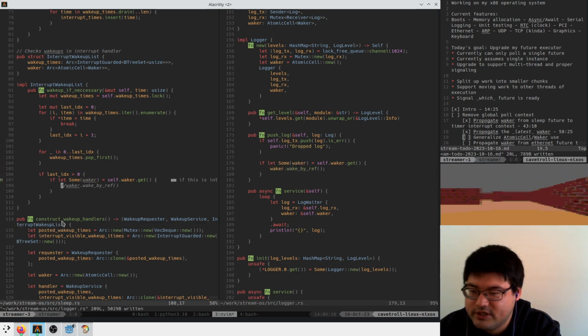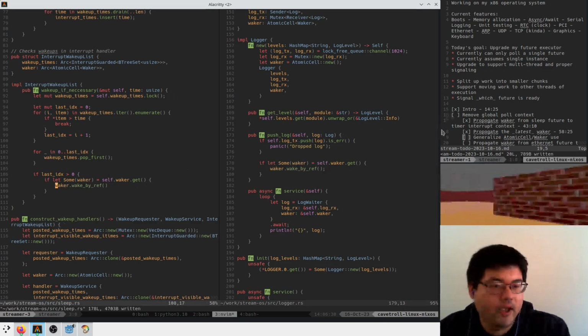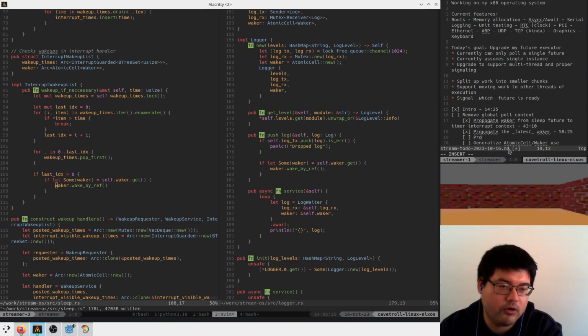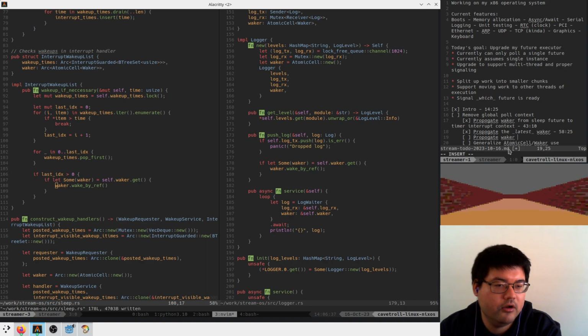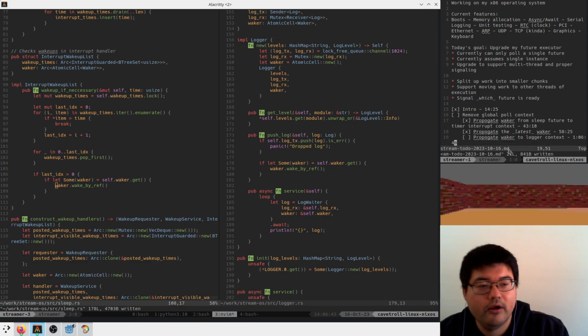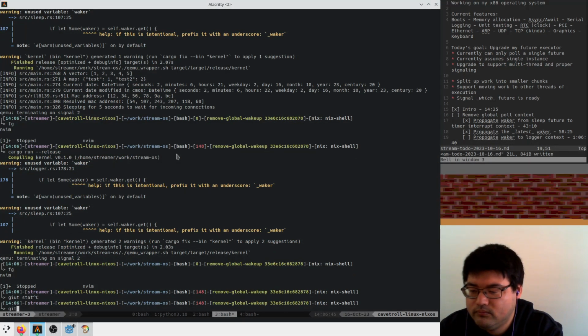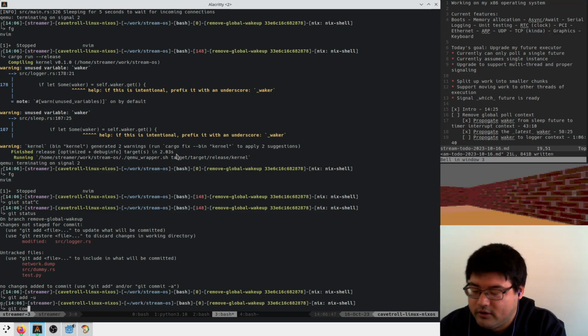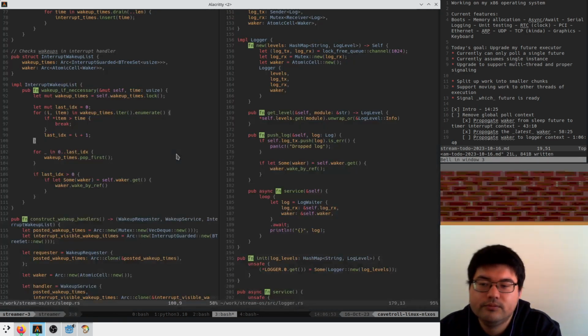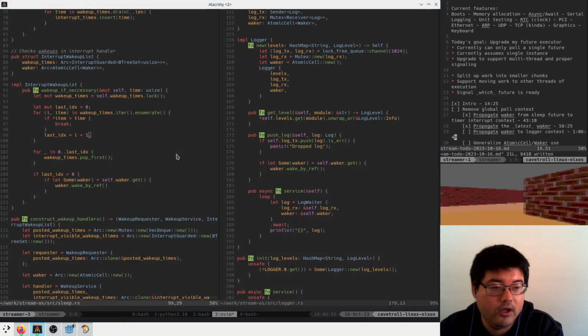So here we do this, here we do this. And here we'll say propagate waker to logger context. And this is done at around 1:06:40. Great. Git commit -m propagate waker to logger. Cool.